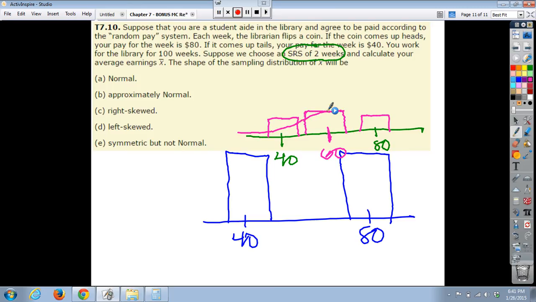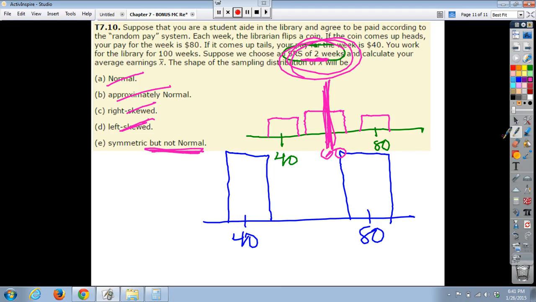Now, can we assume that this is normally distributed? Definitely not with a sample size of 2, but what shape is this? We can't say it's normal. We definitely can't say it's approximately normal. I mean, the central limit theorem definitely doesn't apply based on the population being uniform and bimodal, symmetric. This thing's just crazy. It's not right skewed. It's not left skewed. Now, this thing is symmetric, right? Symmetric around $60, but I don't think we can safely say it's normal just because the sample size is 2 weeks.